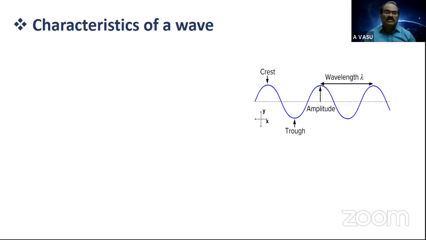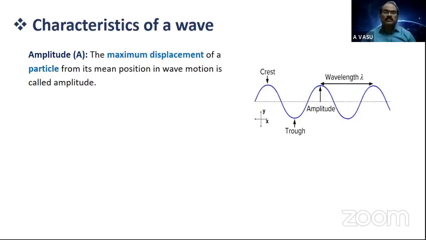So let me start these characteristics with amplitude. This you might have studied in first year SHM also. Generally, what is an amplitude? The maximum displacement of a particle from its mean position in wave motion is called amplitude. When a wave is propagating through the medium, if you picturize the wave at a given instant, then you get the shape of the wave. What does this crest region indicate? It is the locus of displacements of all the particles. Am I right?